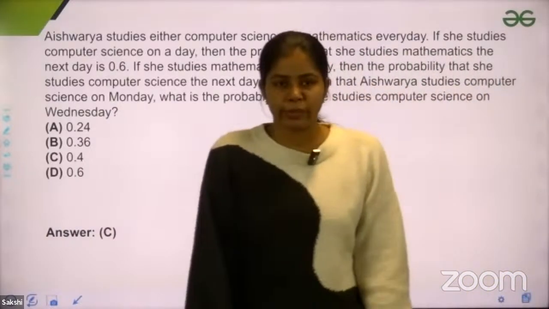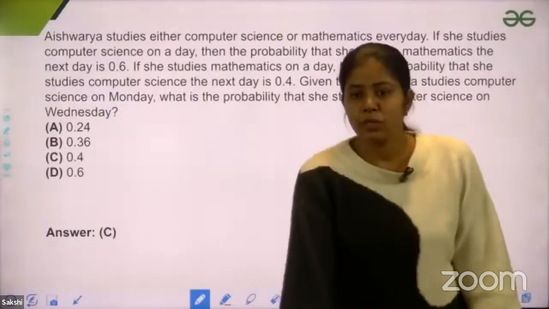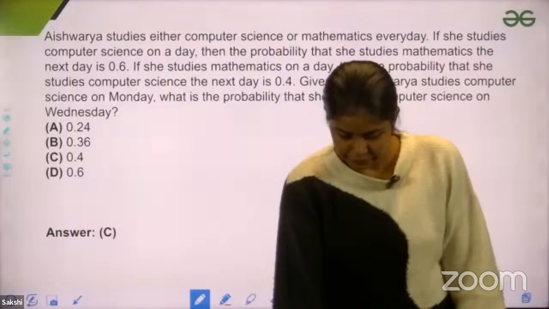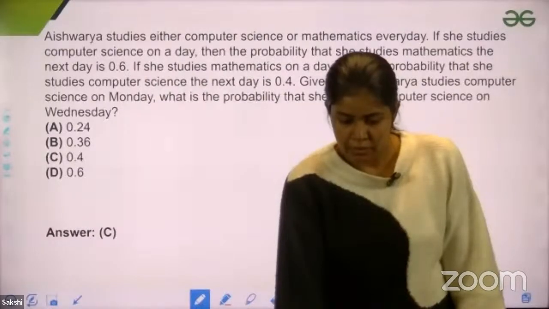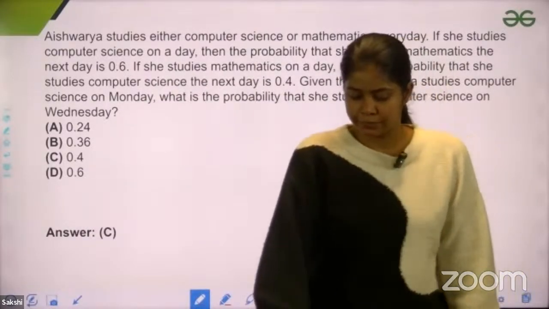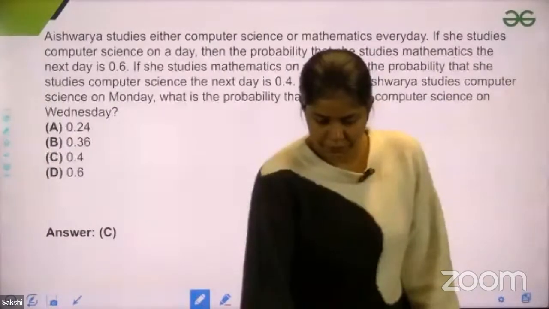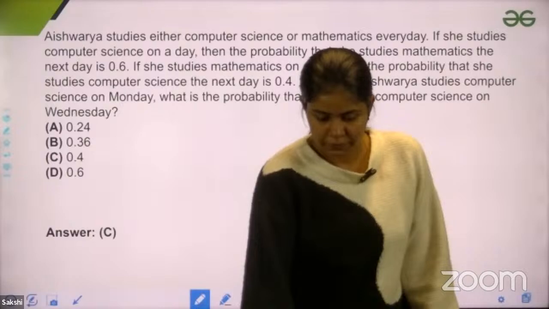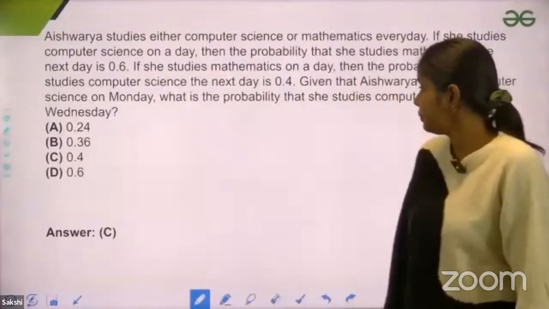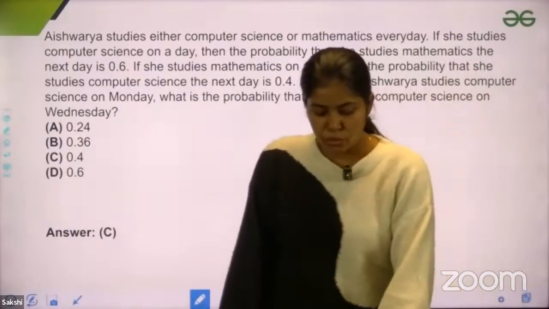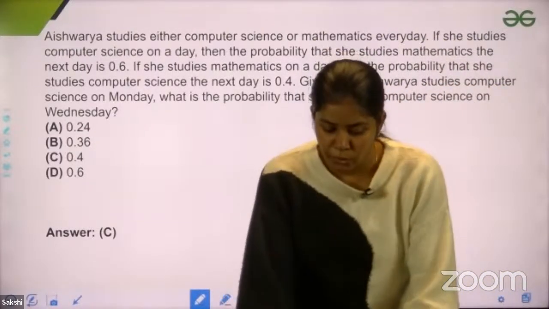Tell me, guys, what would be the answer here? Just try to solve this once, and let me know in the chat section how you would solve this.